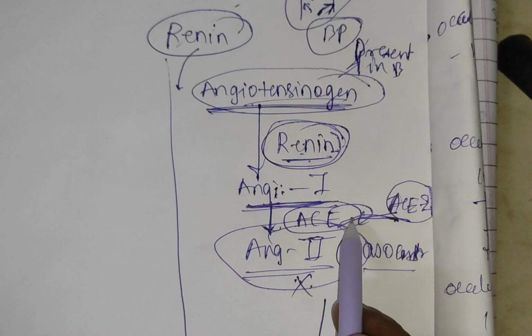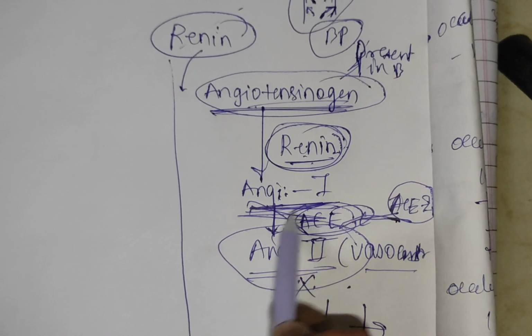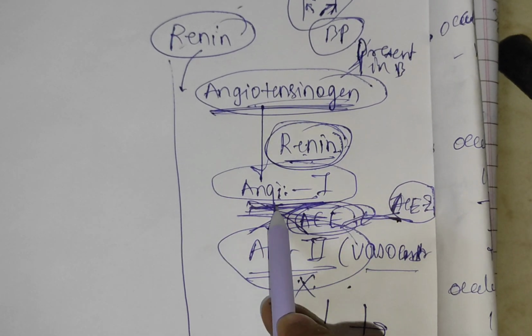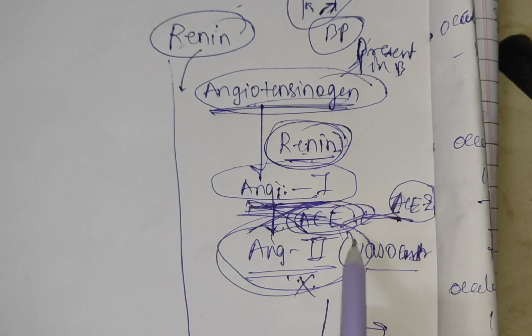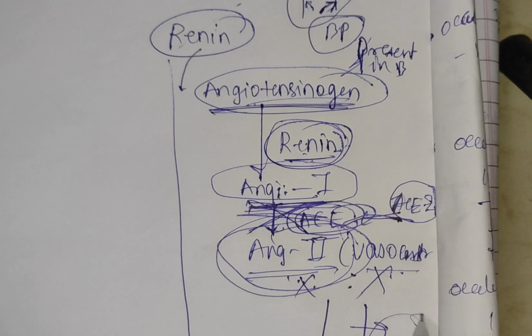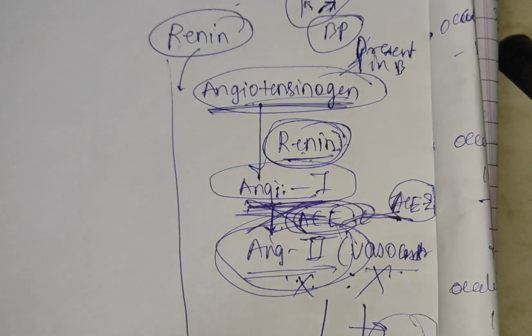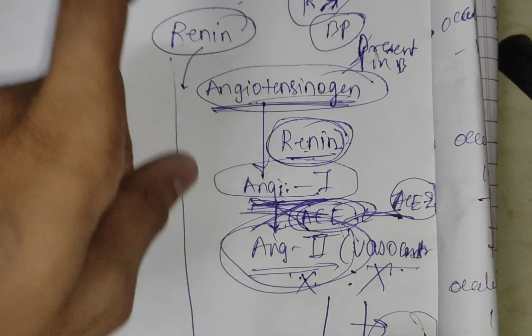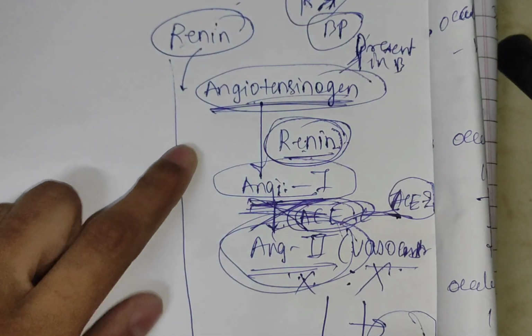So this will inhibit this enzyme, so this is not going to happen. Angiotensin 1 will not be converted into angiotensin 2, so vasoconstriction will not be happening. So this will lead to a decrease in the blood pressure because of vasodilation. These all are antihypertensives, meaning angiotensin converting enzyme inhibitors.